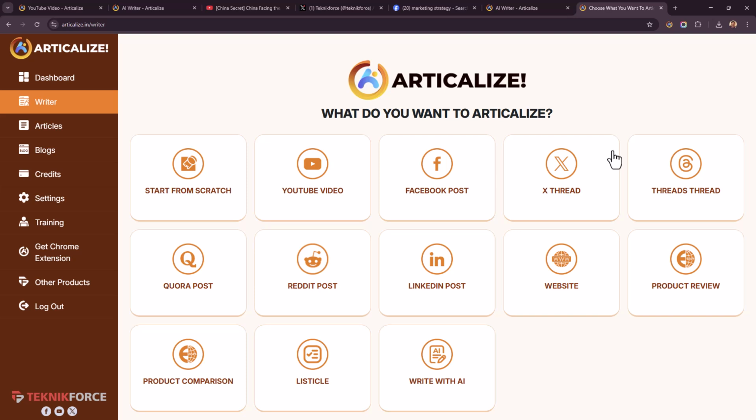And Articleize writes articles that are humanized, that are 100% not going to be detected by AI detectors as AI content. Also, they pass Copyscape. You can use these articles without any risk. The images are also copyright free. Either they are generated by AI itself according to your article, or you can find free images from Unsplash and Pexels, or you can put in your own images.